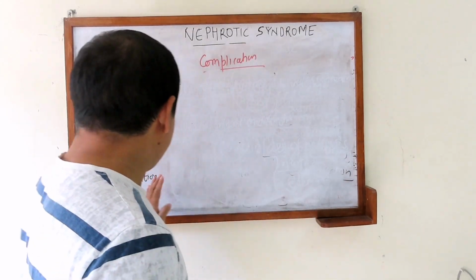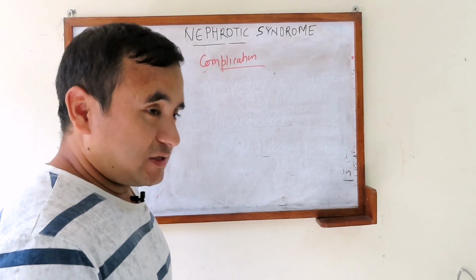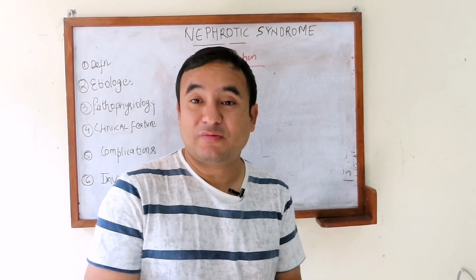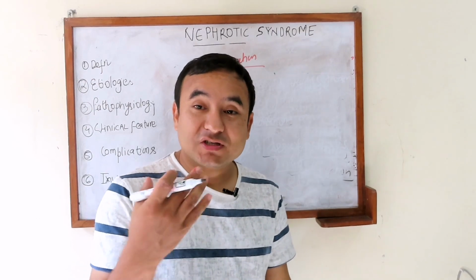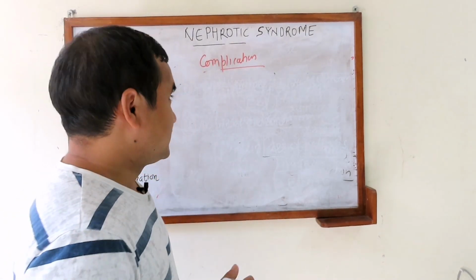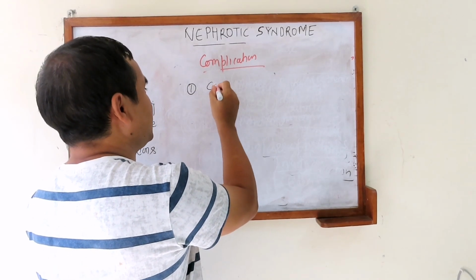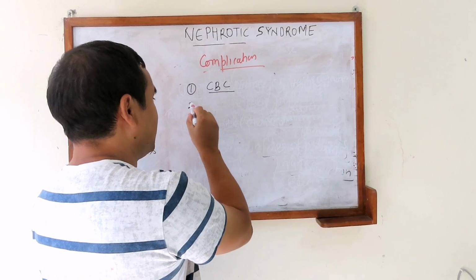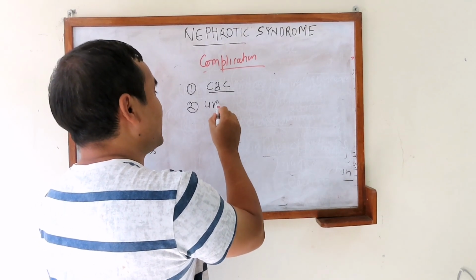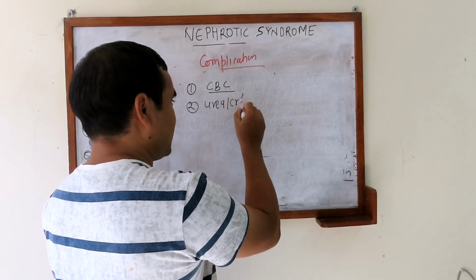Then let us go to the investigation part. What are the things you want to investigate when you see a patient with nephrotic syndrome, or a patient with generalized anasarca whom you suspect to have nephrotic syndrome? Basically, we can do routine tests like complete blood count, and we can test for urea and creatinine.